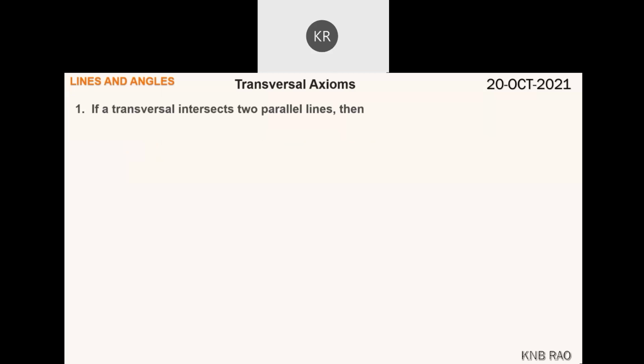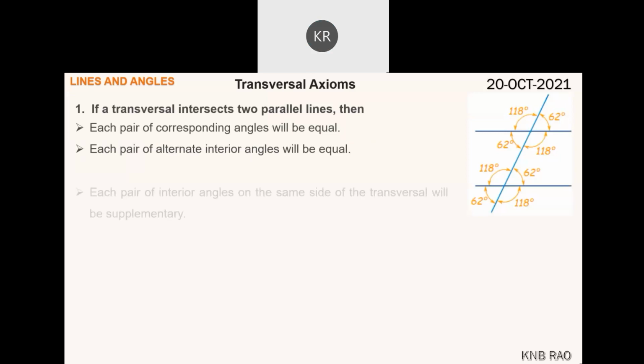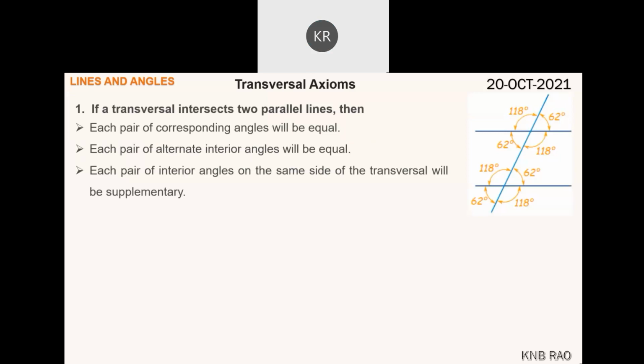If a transversal intersects two parallel lines, then each pair of corresponding angles will be equal. Each pair of alternate interior angles will be equal. Each pair of interior angles on the same side of a transversal will be supplementary.